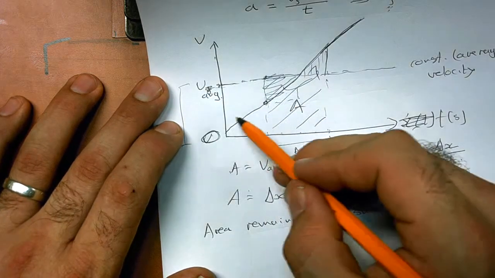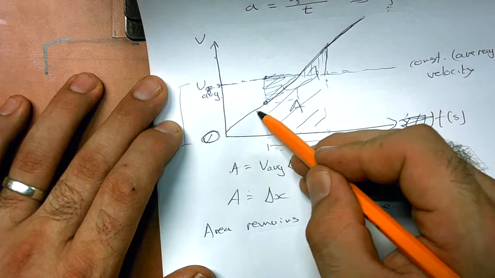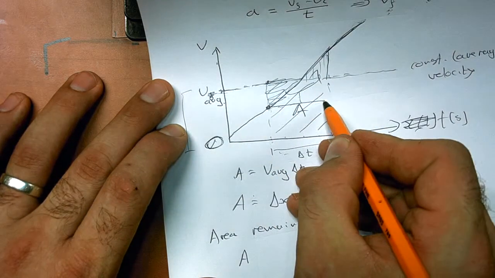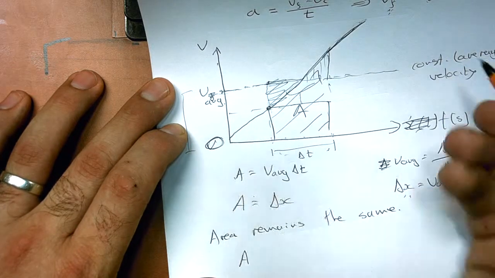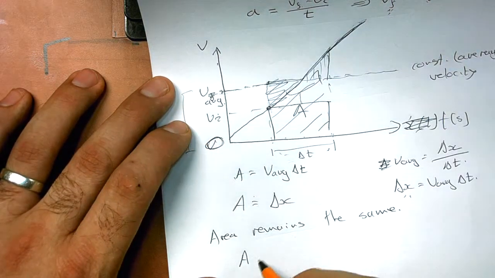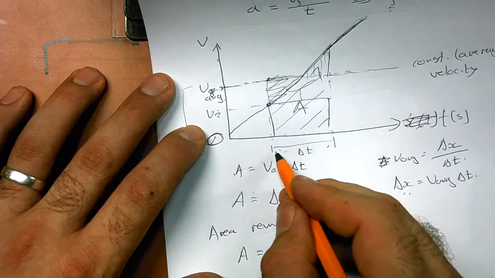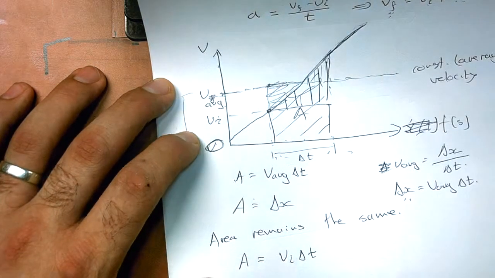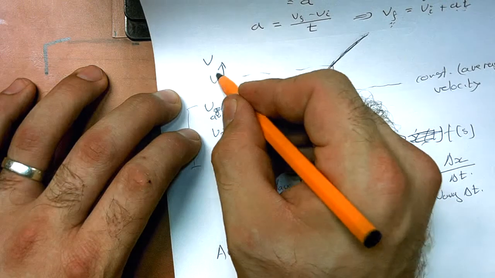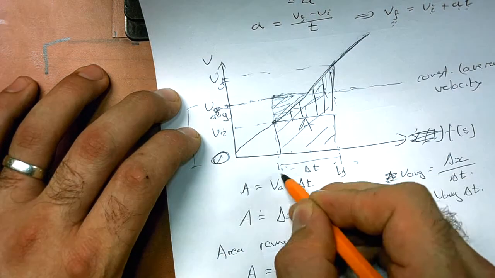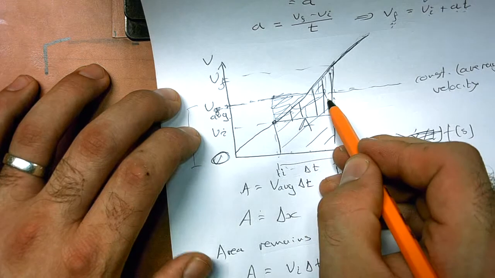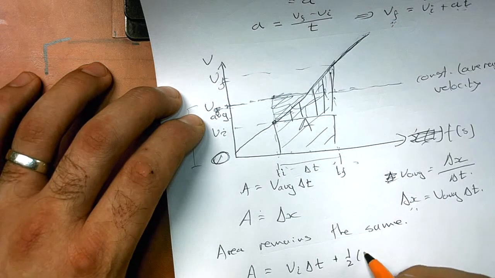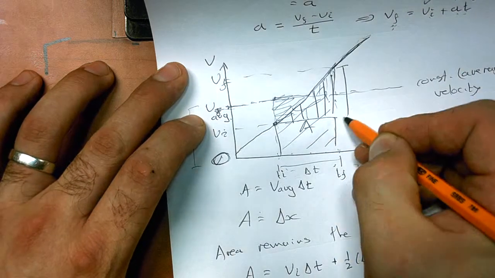So let's calculate the area now for the case where we've got velocity changing linearly with time. The area now will be equal to that rectangle. So let's just call this our initial velocity. So it will be equal to our initial velocity times the time interval plus the area of that big triangle. Now if we call that our final velocity, so that's t final, that's t initial, the area of this triangle is equal to a half times the base, which is delta t, times the height.